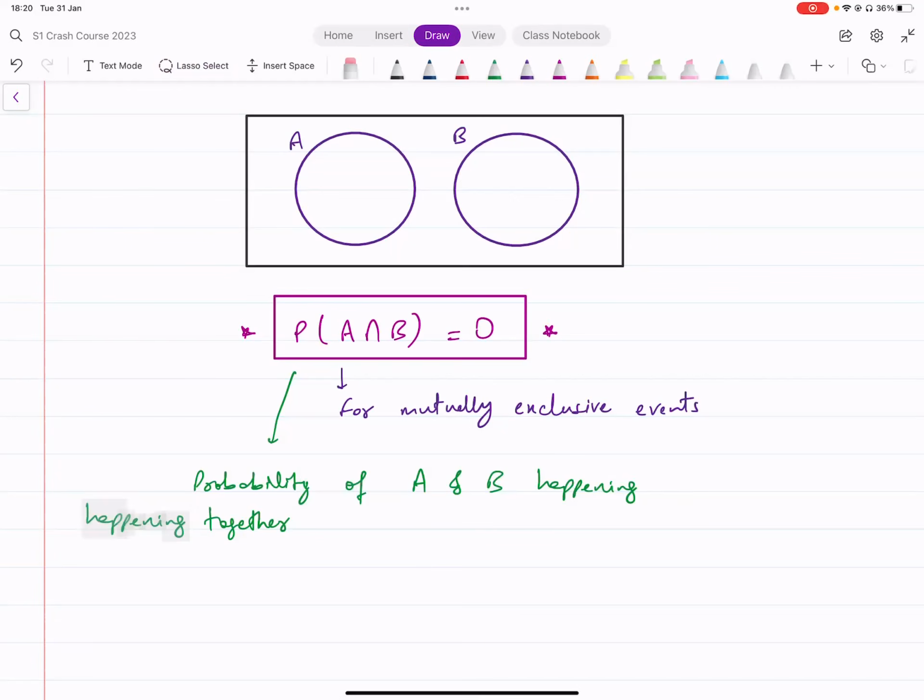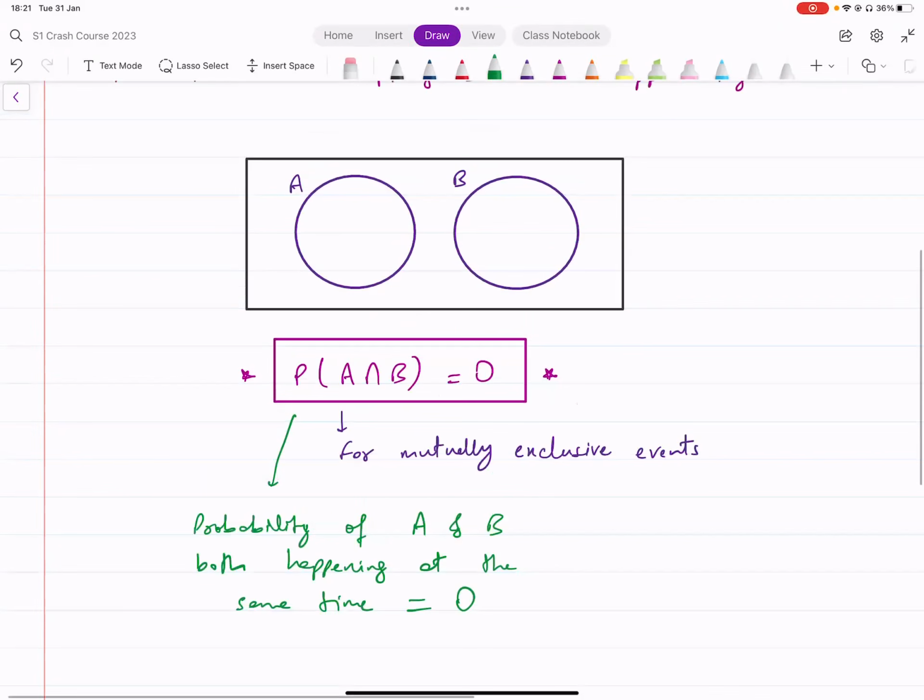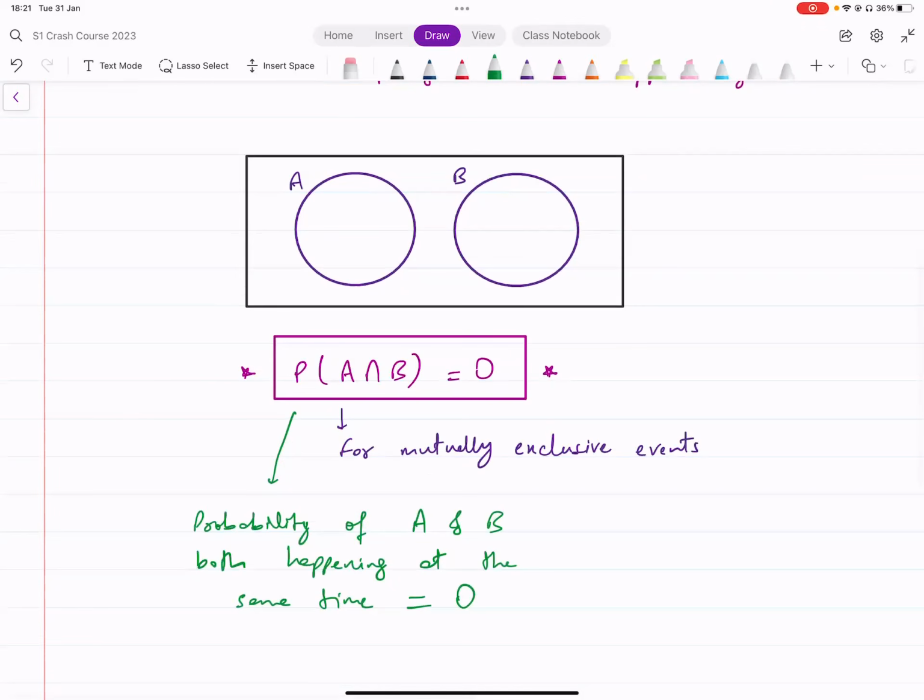You can say the probability of events A and B both happening at the same time. This probability is equal to 0. All right. They cannot happen at the same time. All right. So their intersection is equal to 0. This is what mutually exclusive events are.